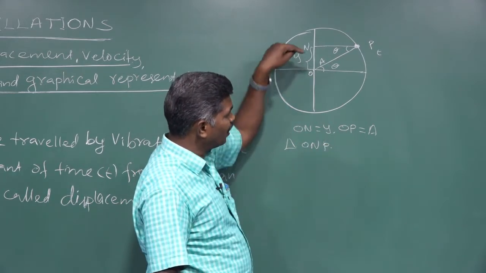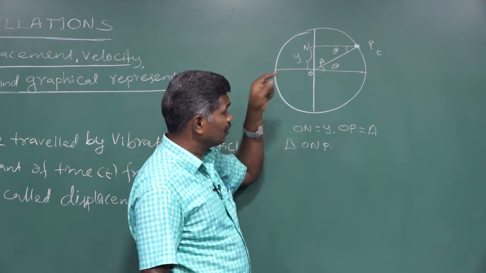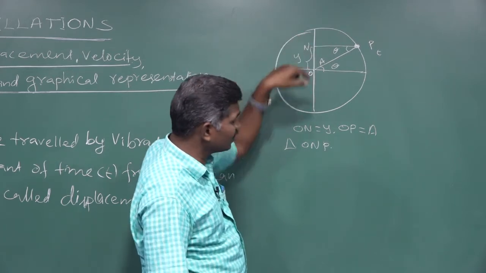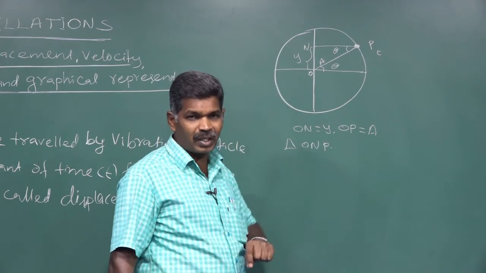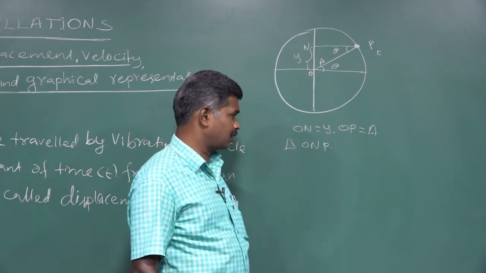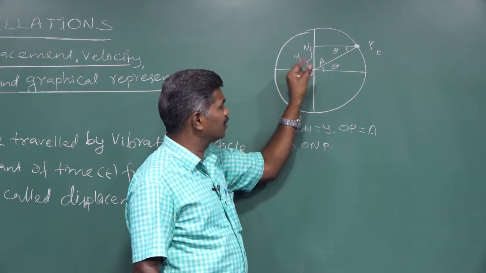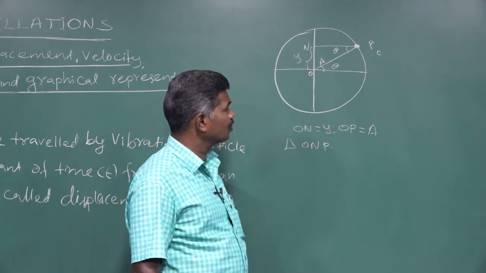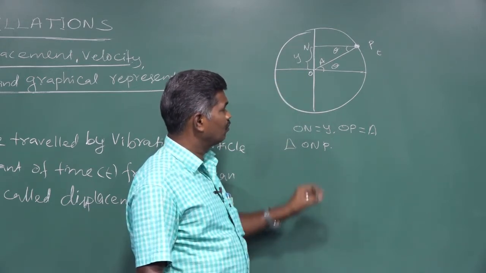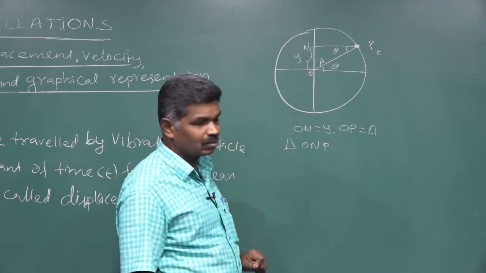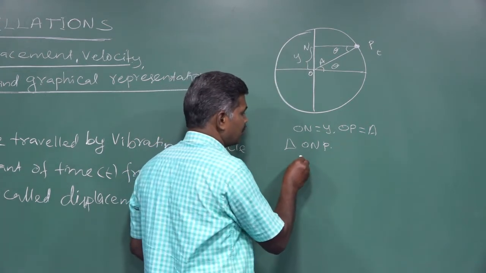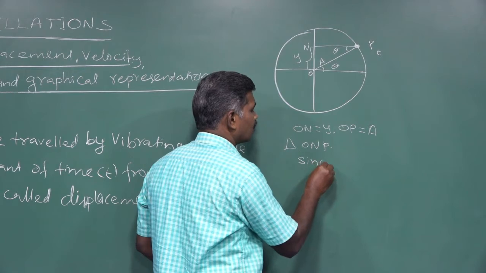In that right angle triangle, we know theta. The side opposite theta acts as the displacement of our vibrating particle, which we want to calculate, and we know the hypotenuse is the radius. So for finding that y value, we take sin theta in our triangle.